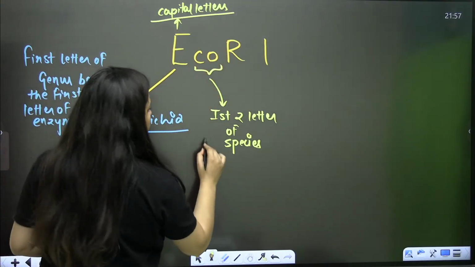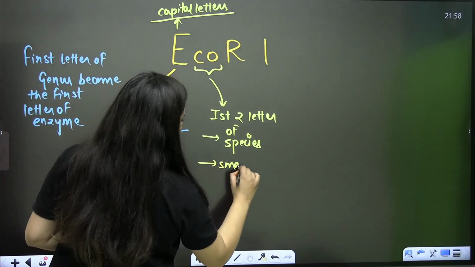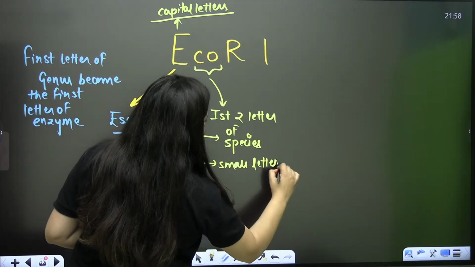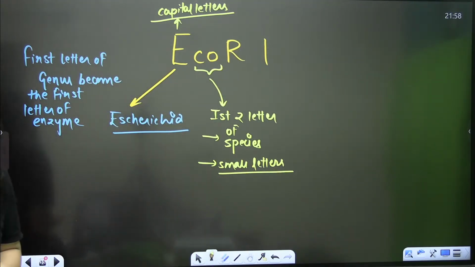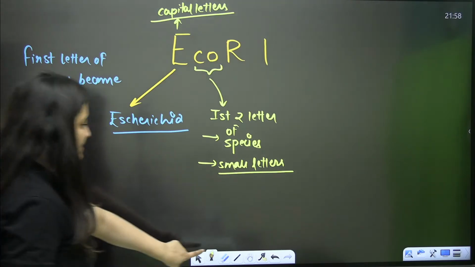And it is written in small letters. Fine. It is written in small letters. Understood? So the next part is the fourth letter, and it is the first letter of the strain.